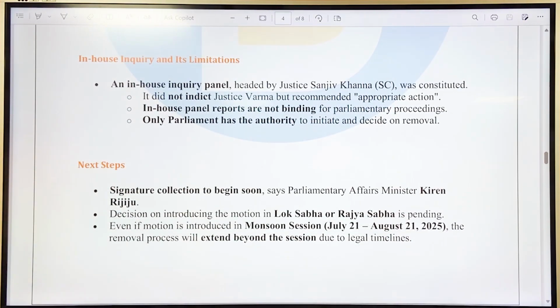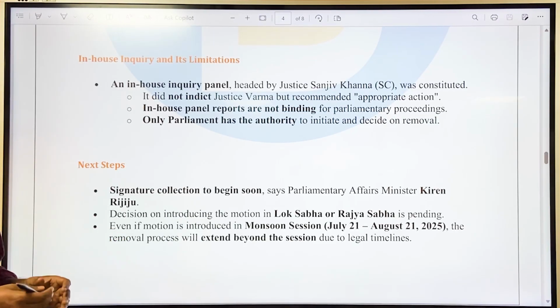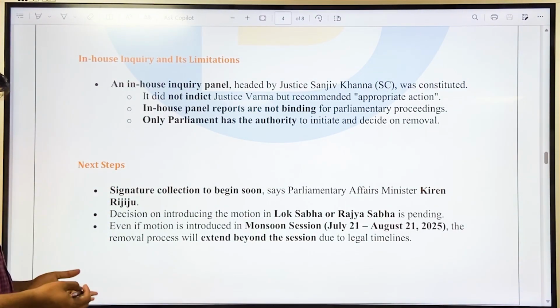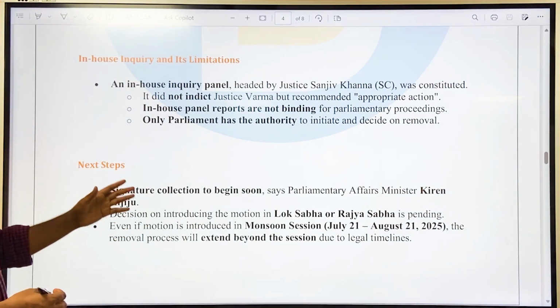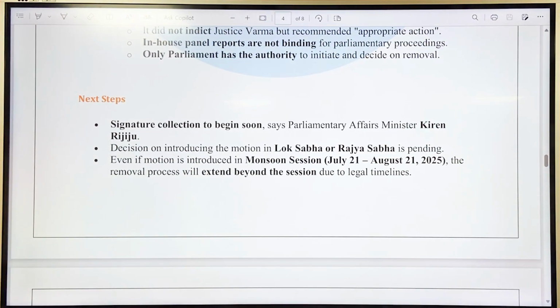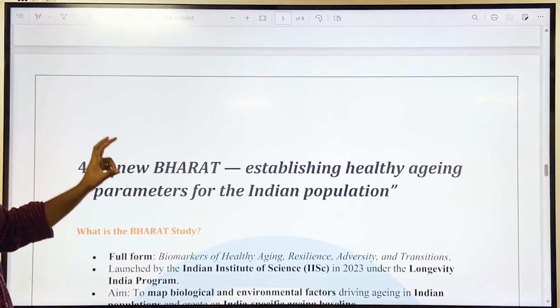Next steps: signature collection to begin soon, says Parliamentary Affairs Minister Kiran Rijiju. That is, you require at least 100 or 50 members from the respective houses. Only then can the motion be introduced. Once the motion is introduced, the process begins and a committee will be set up. Once they give their judgment about the involvement of Justice Verma, only then can the process move forward. The decision on introducing the motion in Lok Sabha and Rajya Sabha is pending. Even if the motion is introduced in the monsoon session, the removal process will extend beyond the session due to legal timelines. Okay, that is the issue here.